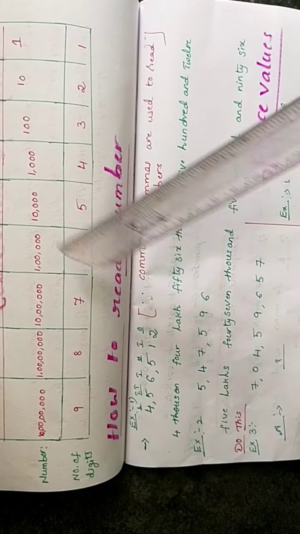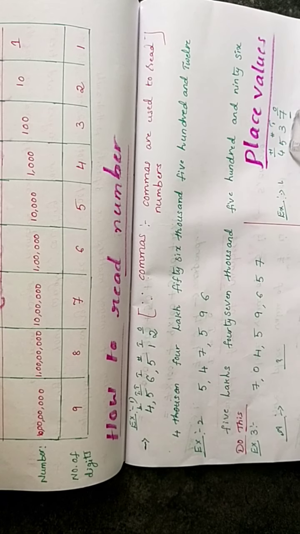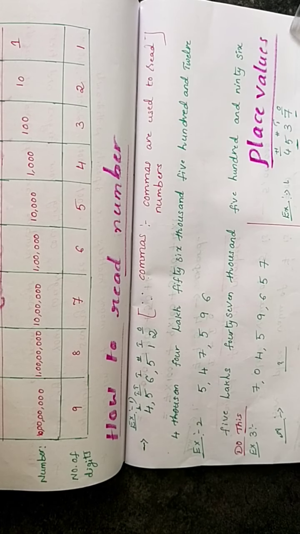And next, according to this, do these 2 sums. Okay children, next come to place values.